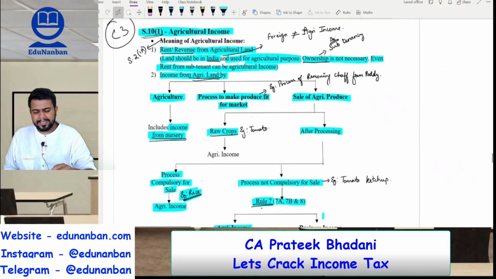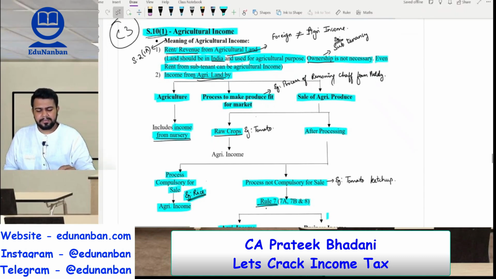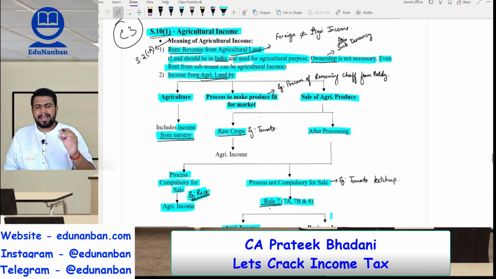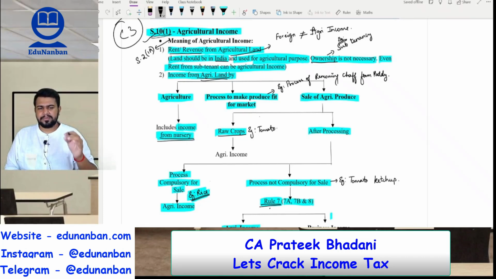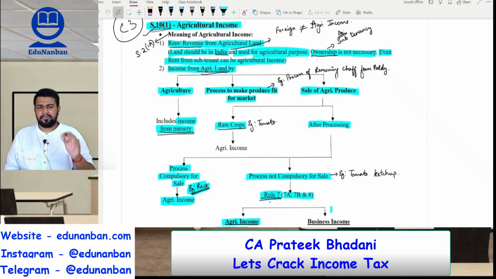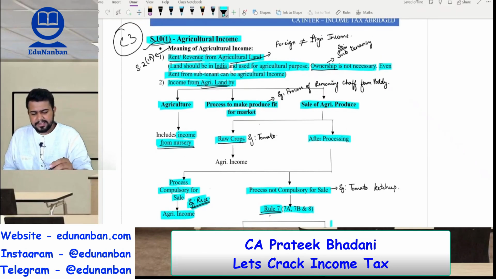So I told you that the constitution has not given the right to the parliament to tax agricultural income. The power is with the state legislature. So the Income Tax Act provides exemption on agricultural income via section 10 clause 1. Section 10 clause 1 provides exemption on agricultural income, but for that you should know what is agricultural income. Okay, first, agricultural income is defined under section 2 clause 1A.